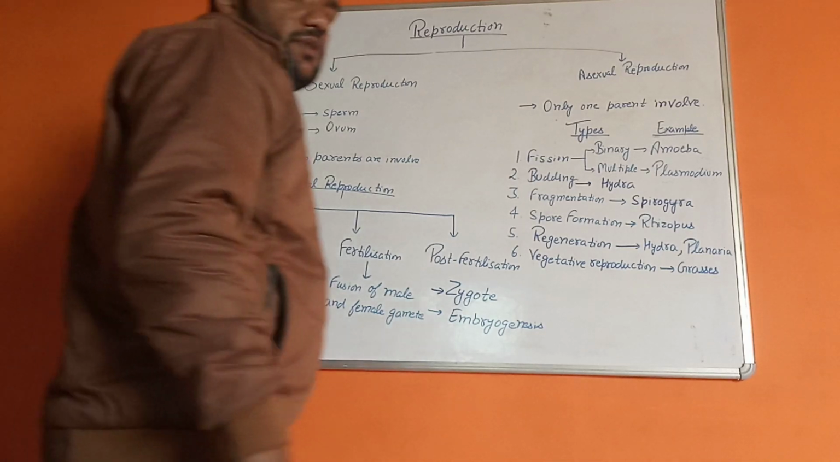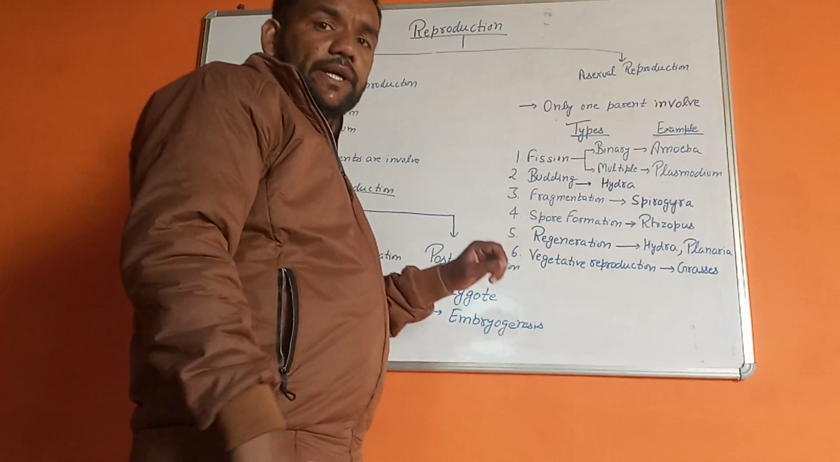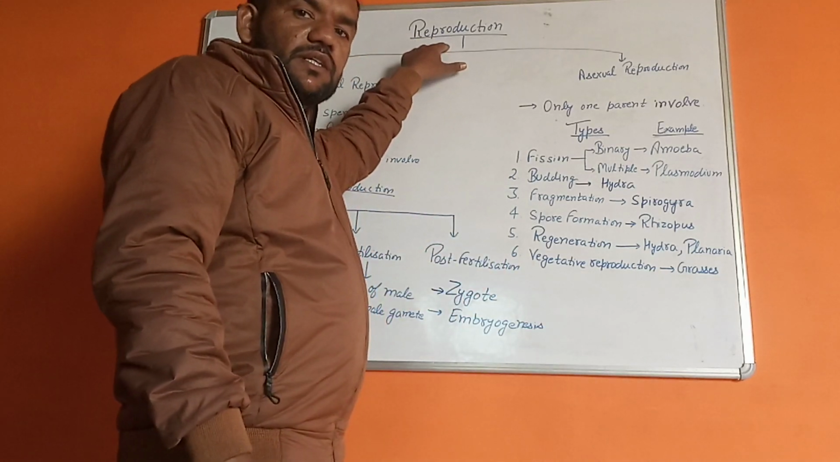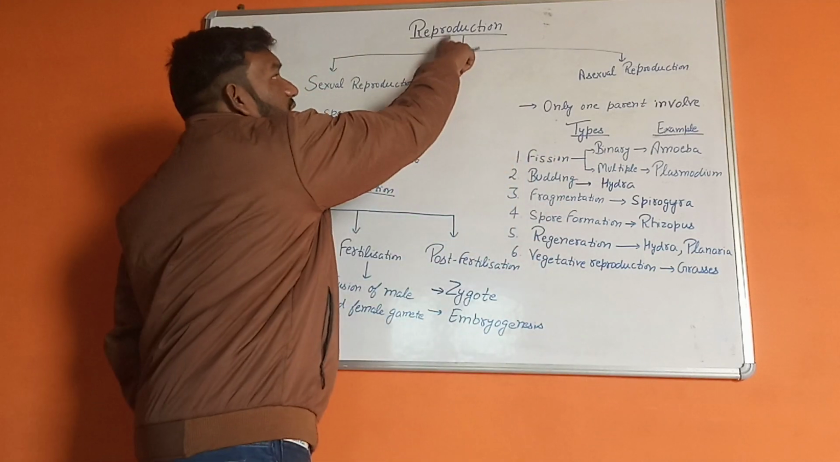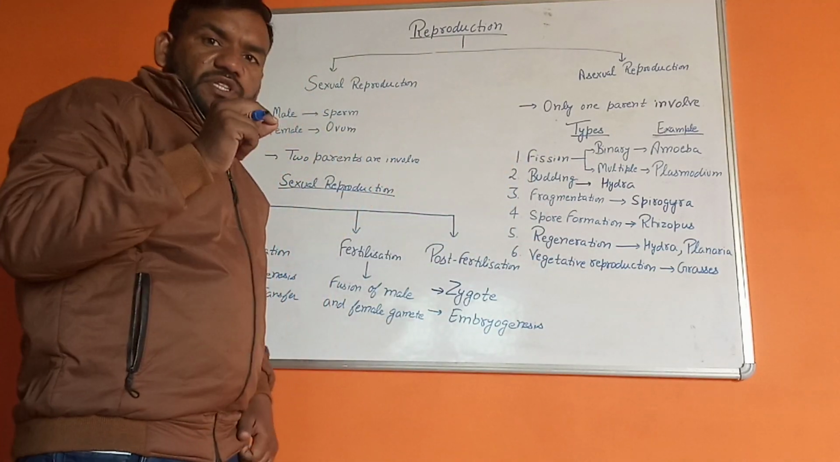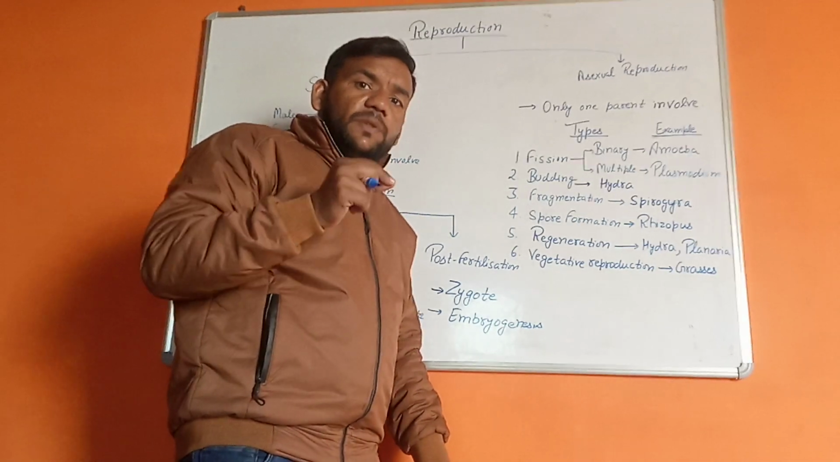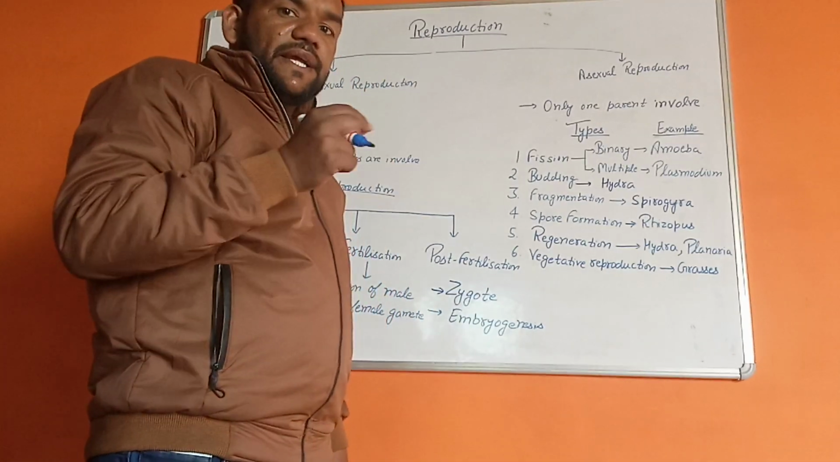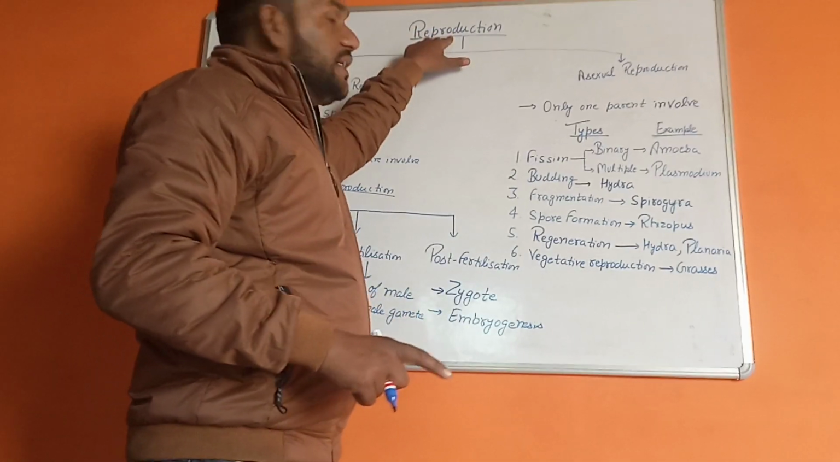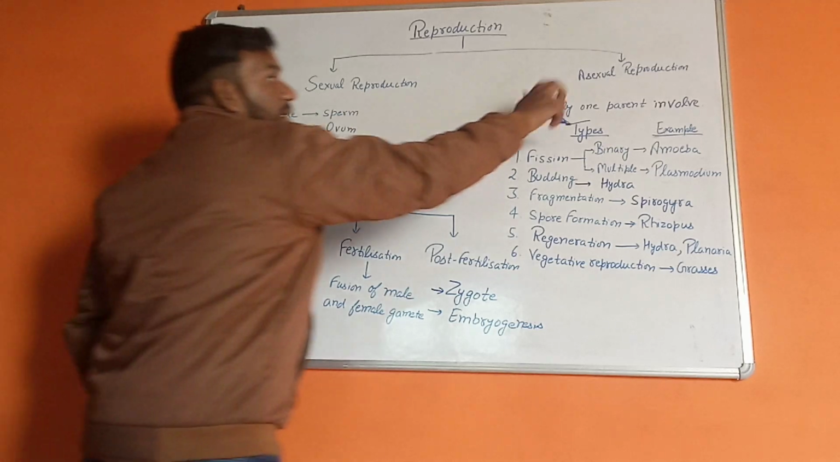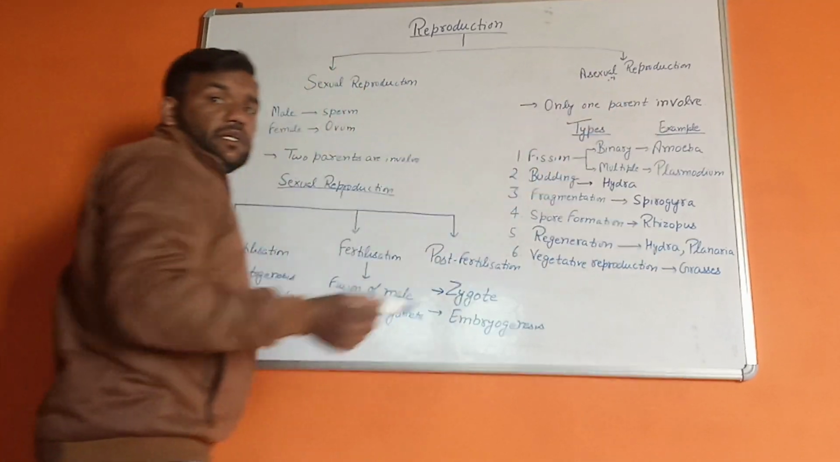Good morning to all. Today we are going to discuss the topic of reproduction. What is reproduction? It is the process in which offspring are produced from the parents. Reproduction is of two types: first is sexual reproduction and second is asexual reproduction.